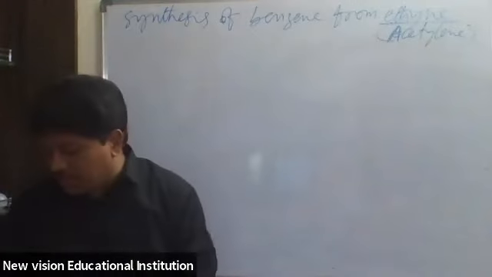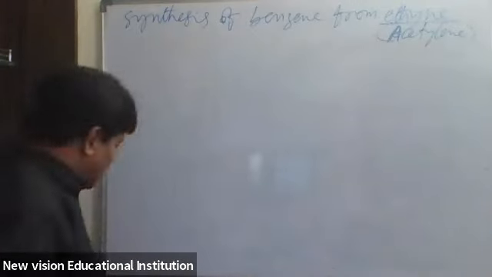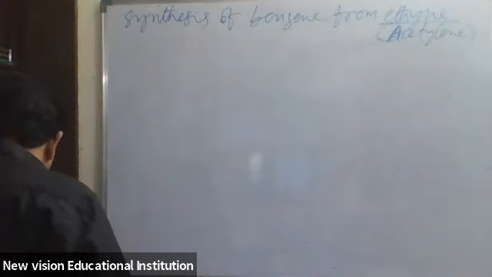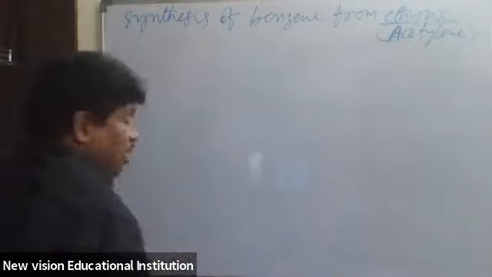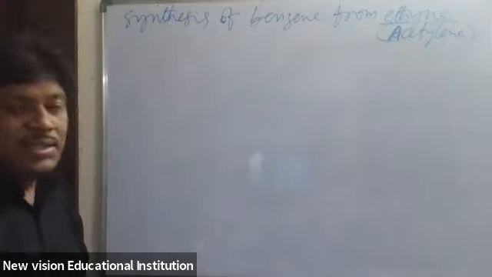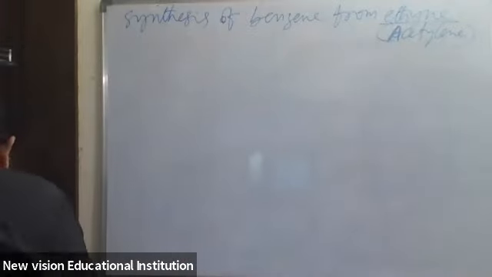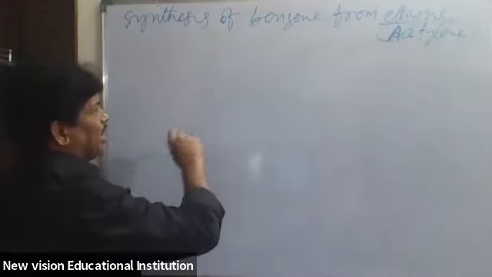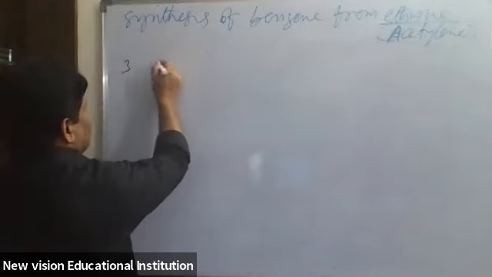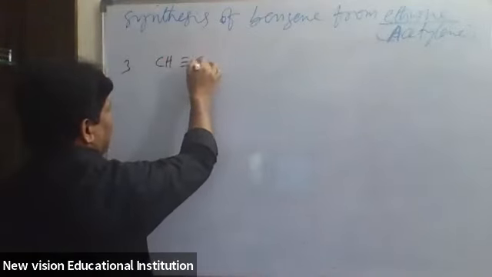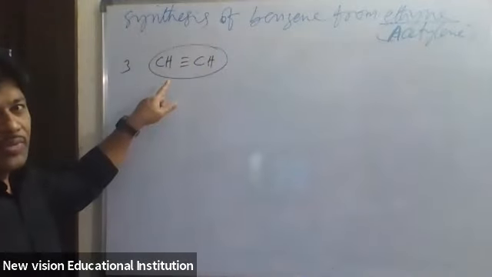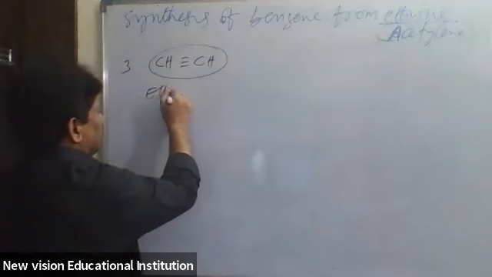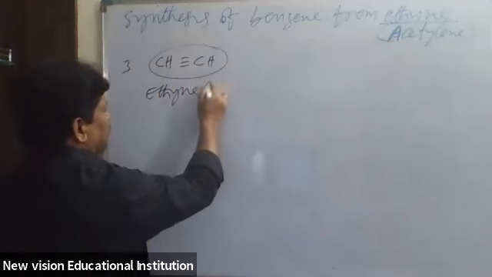If any compound is prepared from its elements, it is called synthesis. Now we are discussing the synthesis of benzene from acetylene. Here 3 moles of acetylene, CH triple bond CH, are taken.